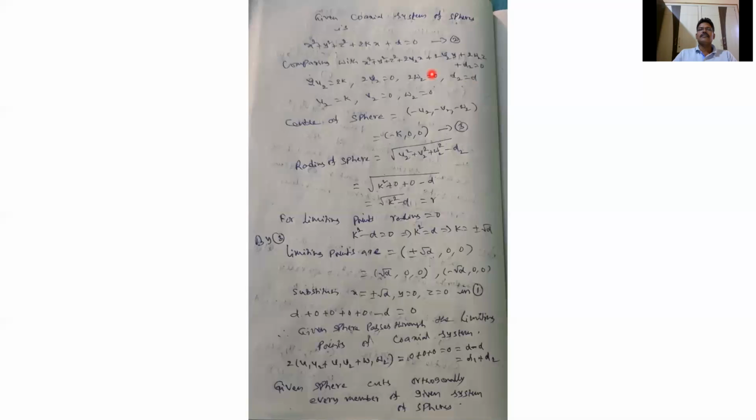Comparing, we get 2u2 equal to 2k, 2v2 is 0, 2w2 is 0, and d2 equal to d. Here the x coefficient is 2u2, which is 2k. Y is not there, so we can write 0y and 0z, so 2v2 and 2w2 are 0. The constant d2 is d. So finally u2 is equal to k, v2 equals 0, w2 equals 0.